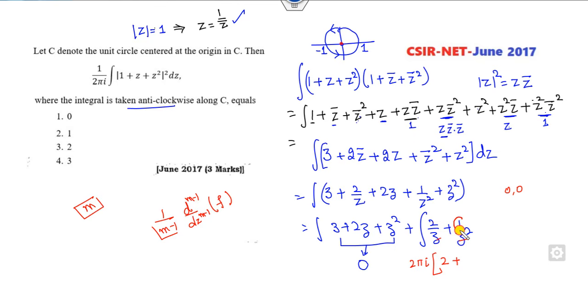So you can see the function is my 1. It has a double pole, so m is my 2. I can take the first derivative of 1, which will be 0. Now this 2 pi iota cancels. Right, the answer is 0, so C is the correct option.